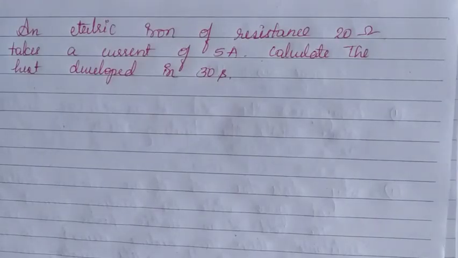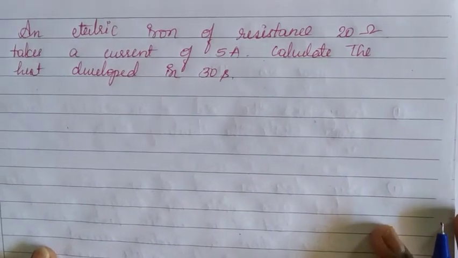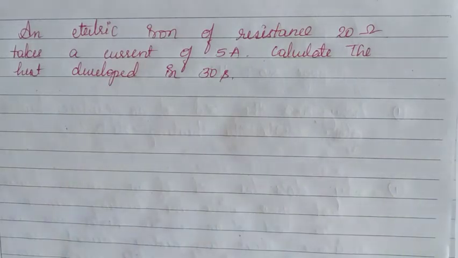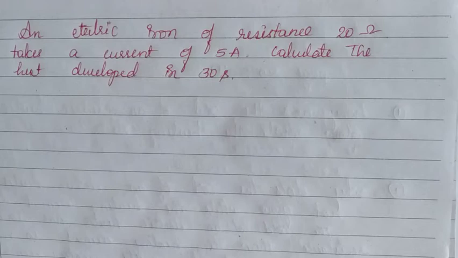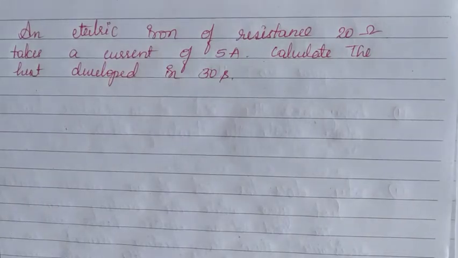Okay children, now come to the third question of the same in-text questions on page number 112. What is asked in this problem? Listen. An electric iron of resistance 20 ohm takes a current of 5 ampere. Calculate the heat developed in 30 seconds. Children, in this problem we have to find heat developed, that is nothing but heat energy.